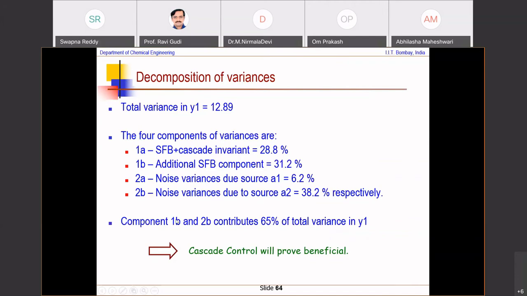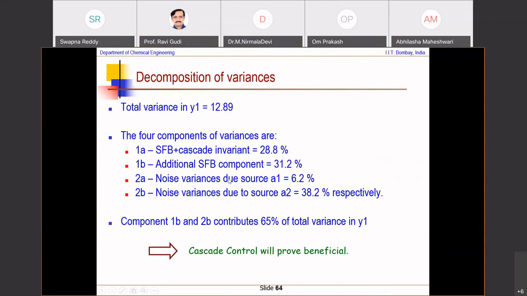If you look at this, component 1B and component 2B contribute a total of 65% of the total variance in Y1. What is 1B? Additional SFB component resulting from the cascade. What is 2B? Noise variances. Together, these contribute 65% of the variance. So if you are able to reduce by bringing in this aspect, you can reduce this total variance, and so cascade control will prove beneficial.